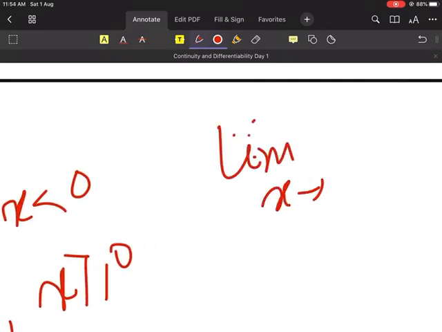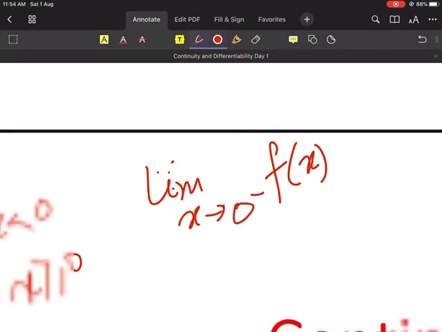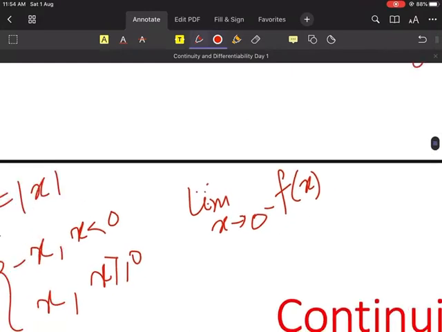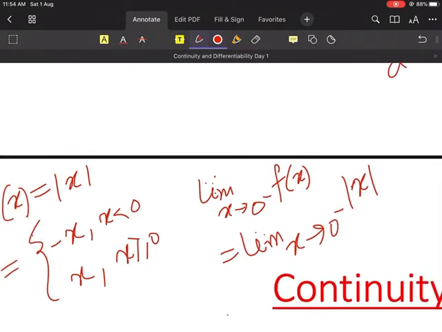Left hand limit is written as limit x tends to, left hand limit means left hand side, and left hand side means 0 minus. Yes or no? Everyone clear? So now tell me what is the value of this thing. f(x) is actually mod x. So it is equal to limit x tends to 0 minus of mod x.